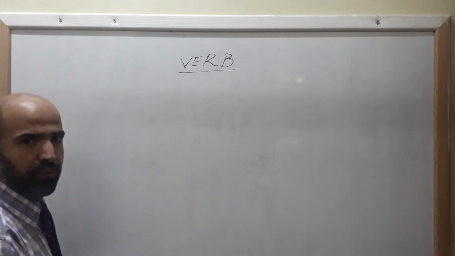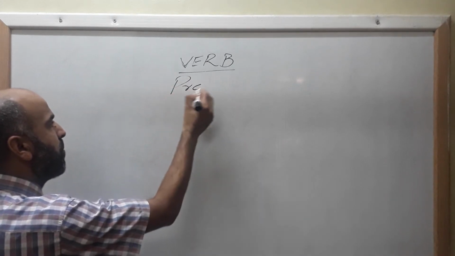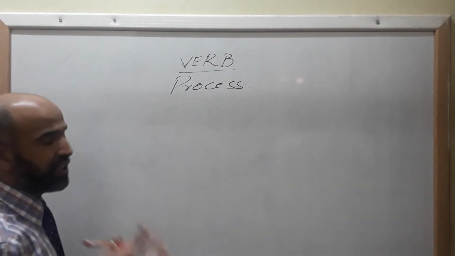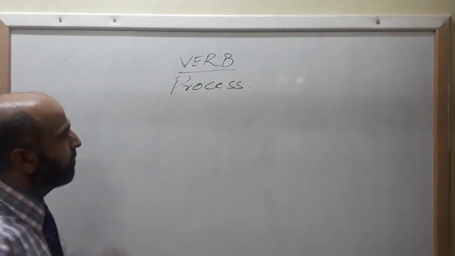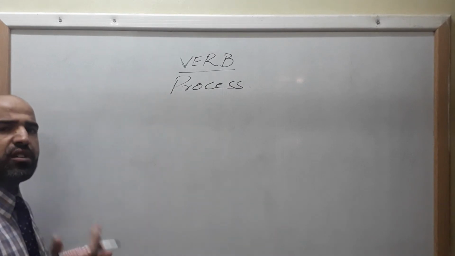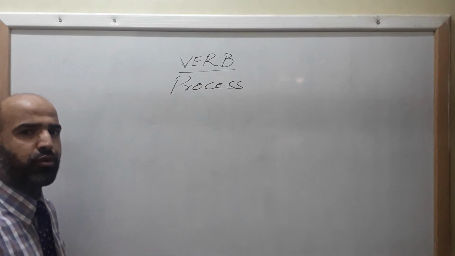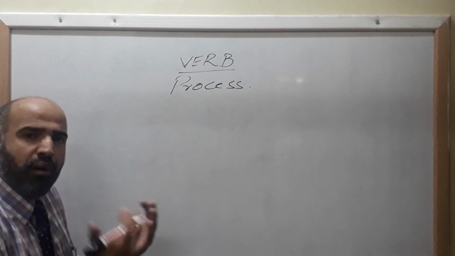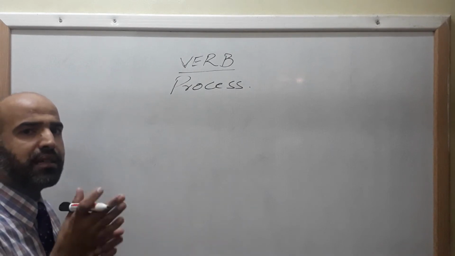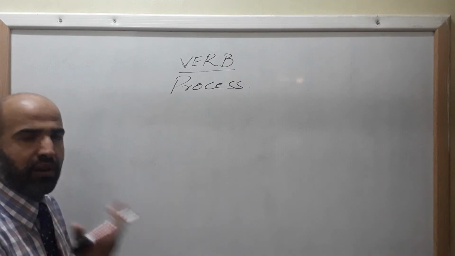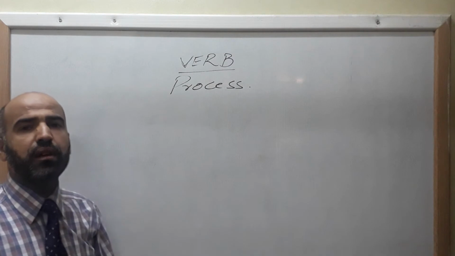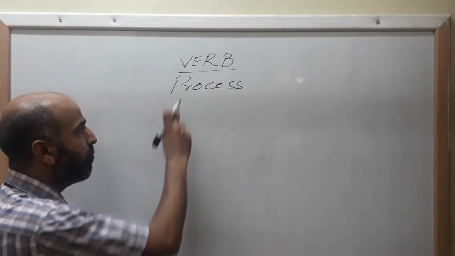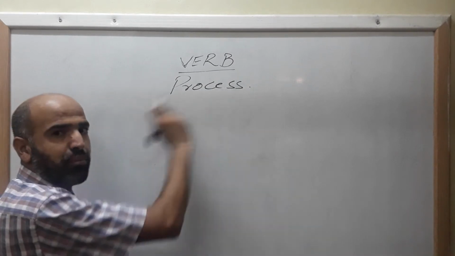So what is a verb? In modern English, this is called process. Clear? So what is it? When we go after the definition of verb, you will be stunned to know that verb is any activity or any action performed by your subject. This is the simplest and easiest definition that I have ever come across. That verb is any action, any activity done by the subject is called verb. And in modern English, day-to-day English, this is called process.